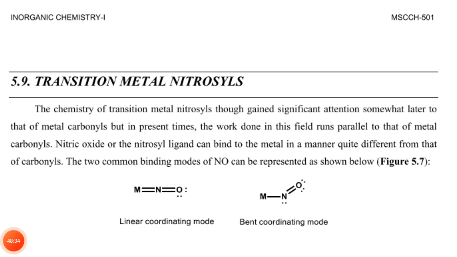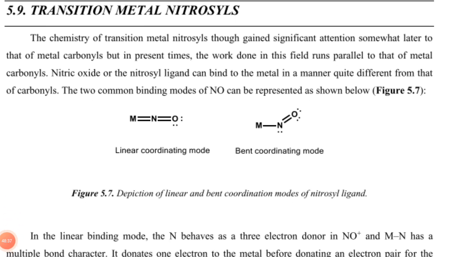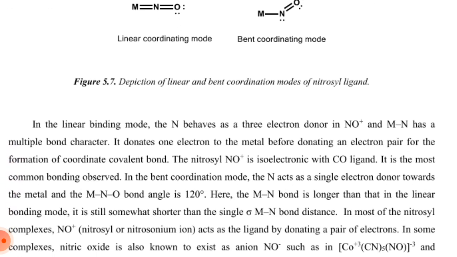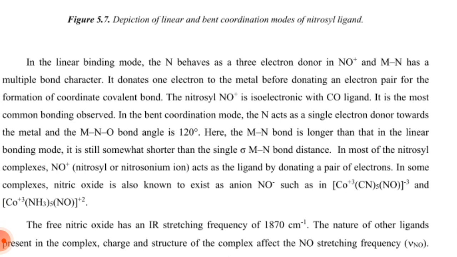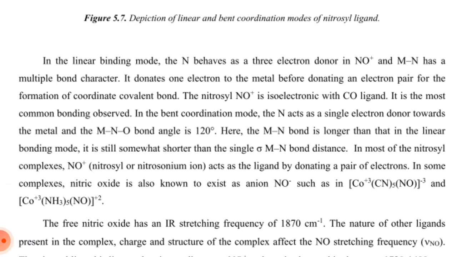Transition metal nitrosyls. The chemistry of transition metal nitrosyls gained significant attention somewhat later than that of metal carbonyls, but at present the work done in this field runs parallel to that of metal carbonyls. Nitric oxide, or the nitrosyl ligand, can bind to the metal in a manner quite different from that of carbonyl. The two common binding modes of nitrosyl are the linear coordination mode and the bent coordination mode, as shown below.